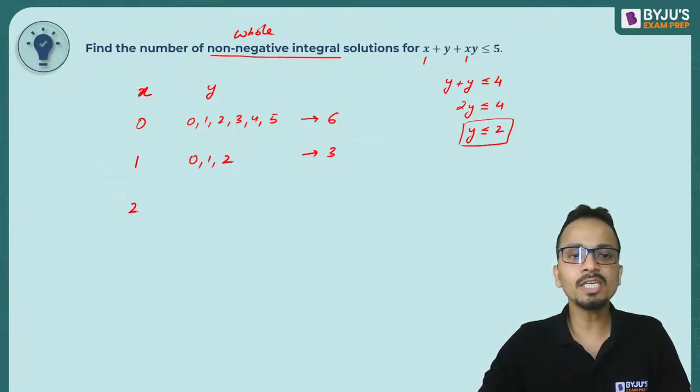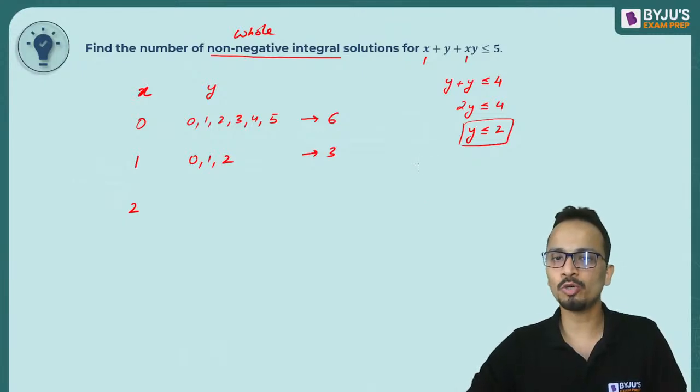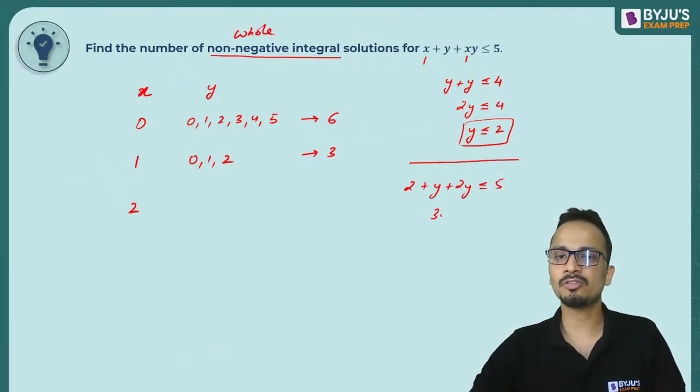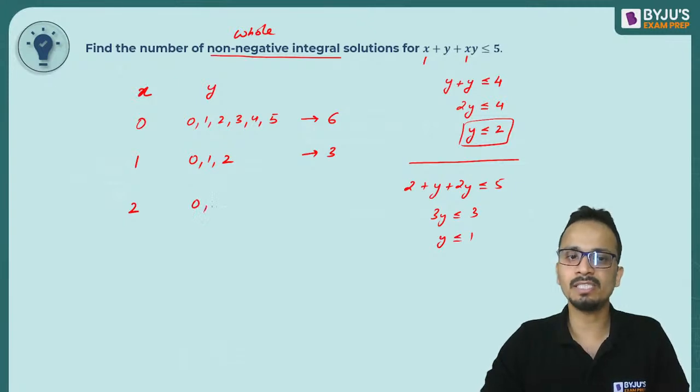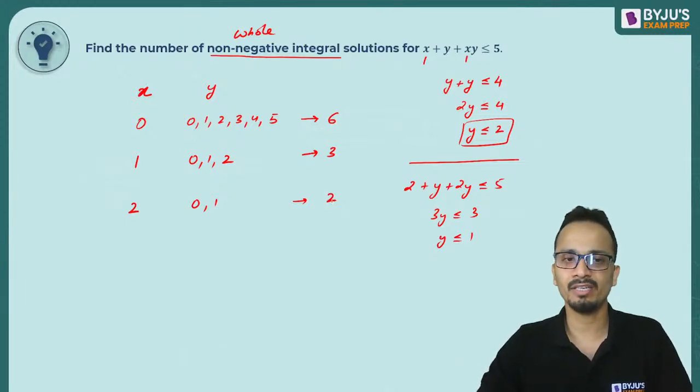Now let's put x equal to 2. So x को अगर मैं 2 put करता हूं तो इन इक्वेशन क्या बन जाएगा? 2 plus y plus 2y is less than equal to 5. That means 3y is less than equal to 3. So y is less than equal to 1. Less than equal to 1, that means 0 and 1. 2 more solutions will get. So 6 plus 3, 9 and 2, 11.